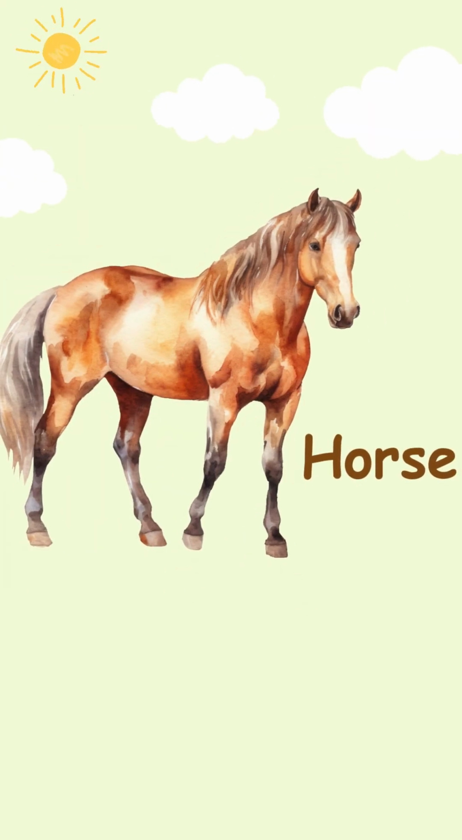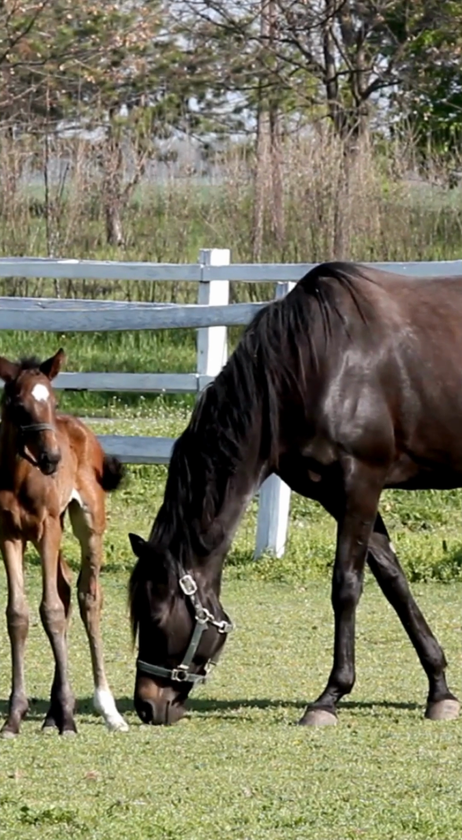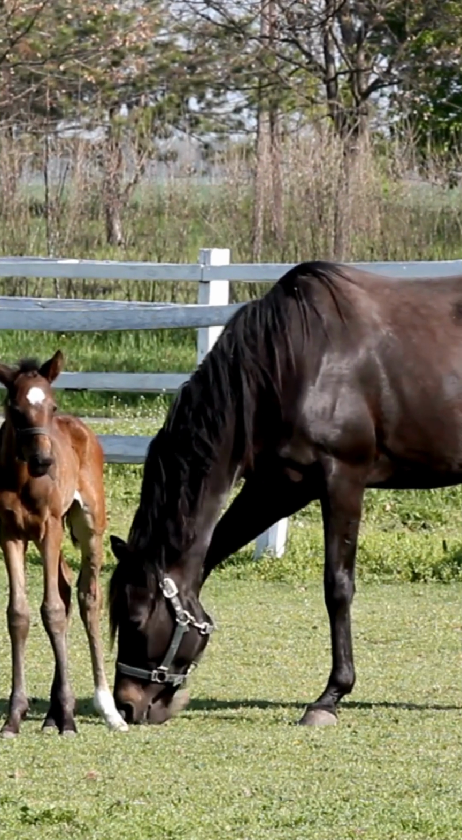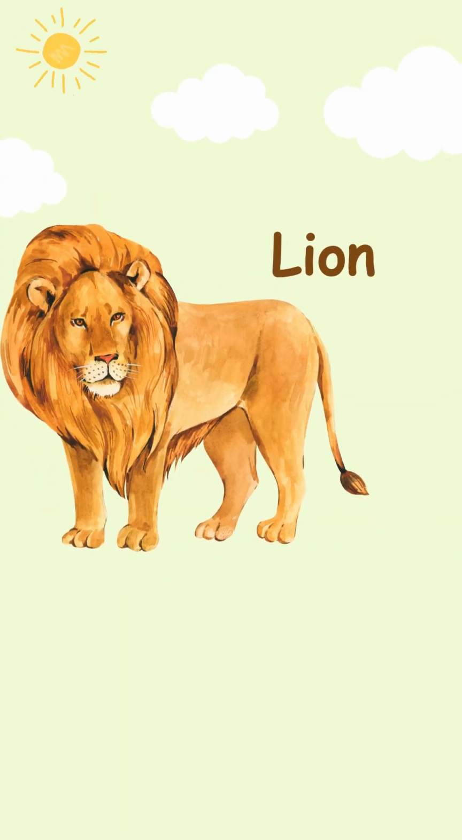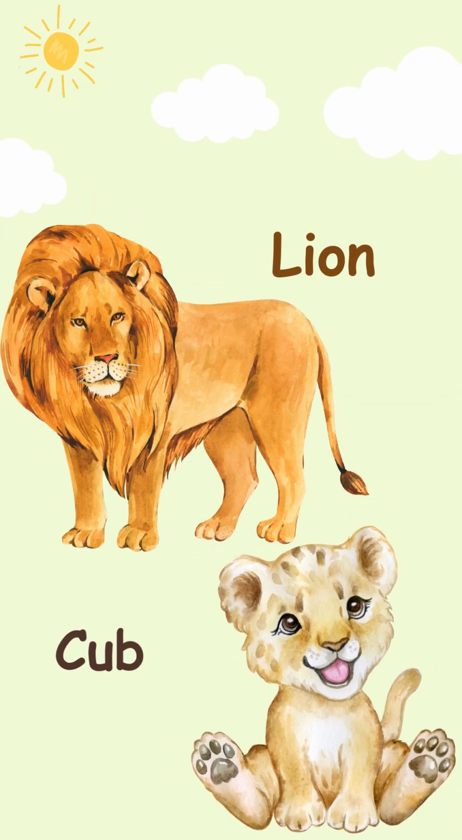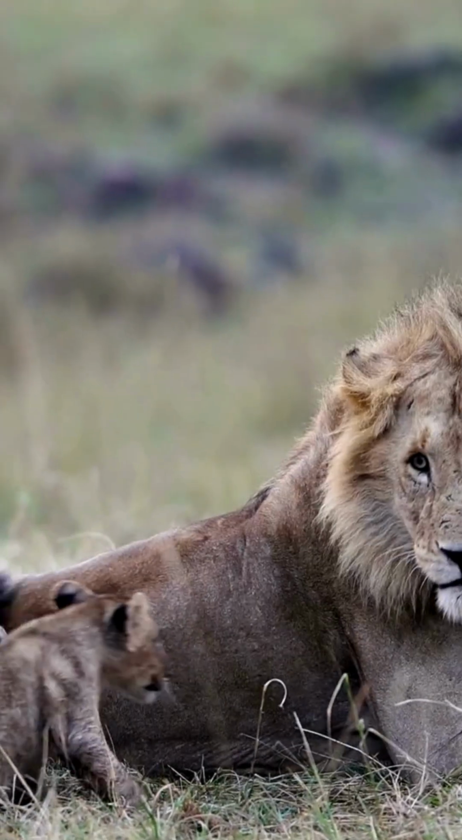Horse. The little one of horse is called foal. Here you can see horse and its foal. Lion. The little one of lion is called cub. Here you can see lion and its cub.